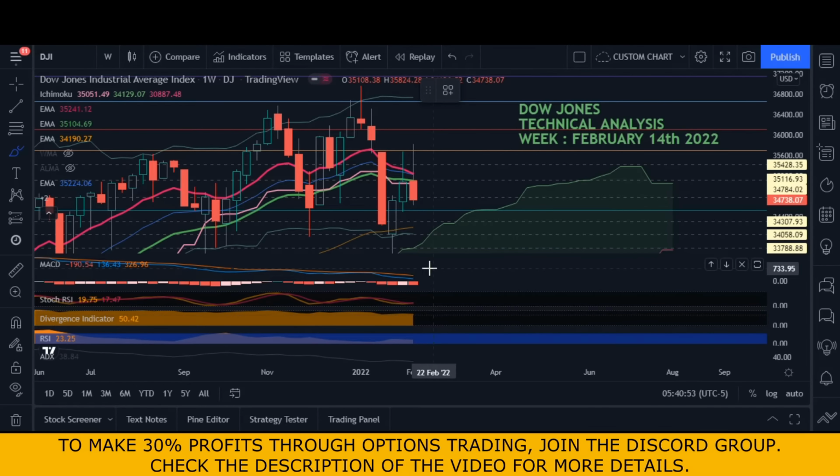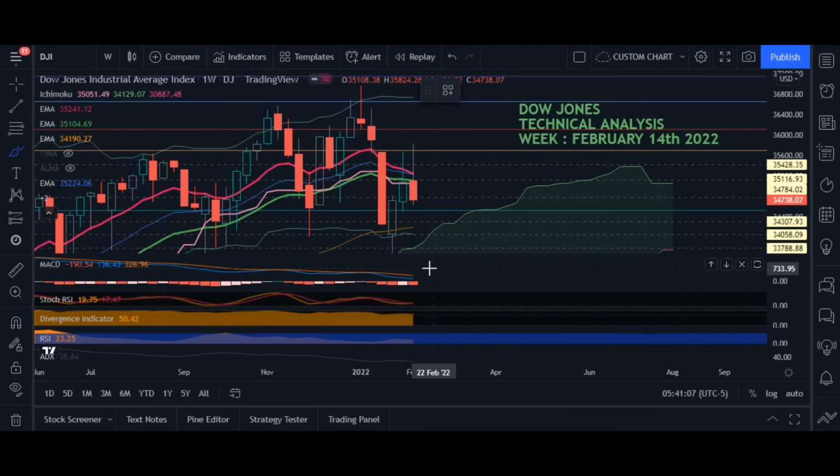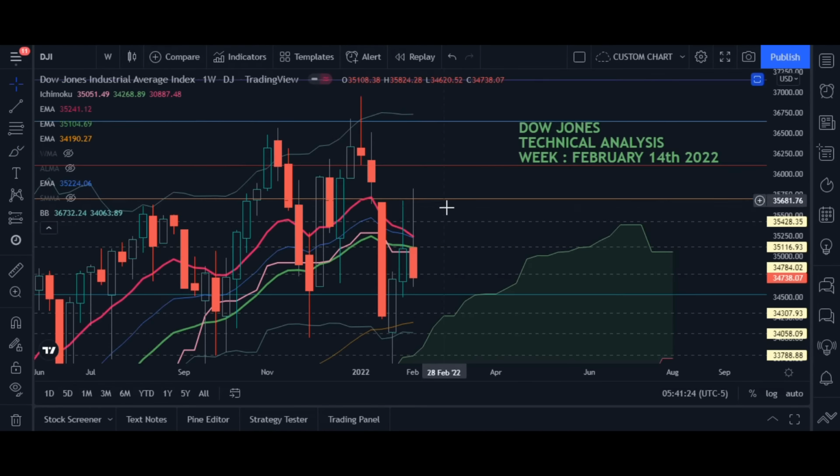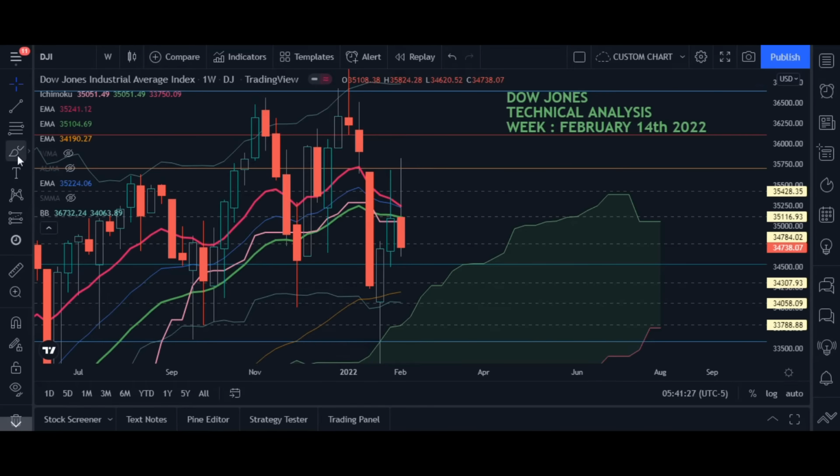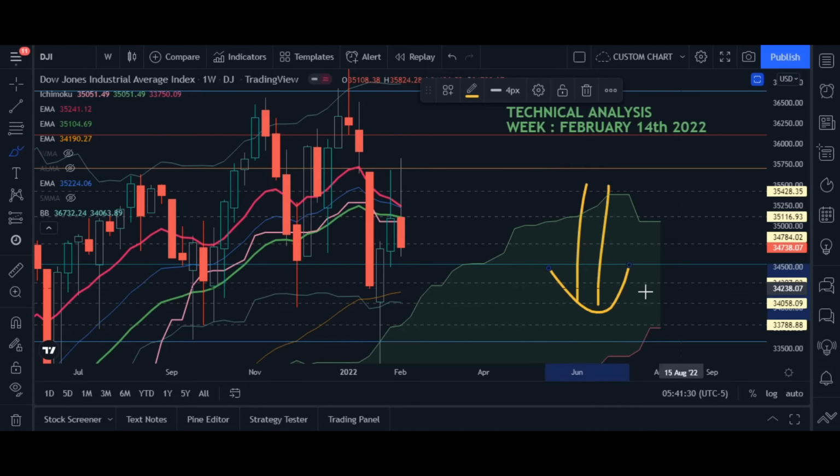Now the stochastic RSI: the K channel is 19 or 20 and the D channel is 17. It looks marginally bullish, but it is still bearish. Below 50, it's bearish; above 50, it is bullish. Then comes the divergence in the prices of the candles, which is normal. Then comes the RSI momentum, which is neither supporting bulls nor bears. So here it is clear that on the weekly chart, the market is clearly bearish.